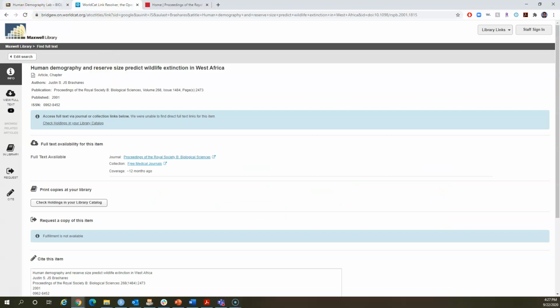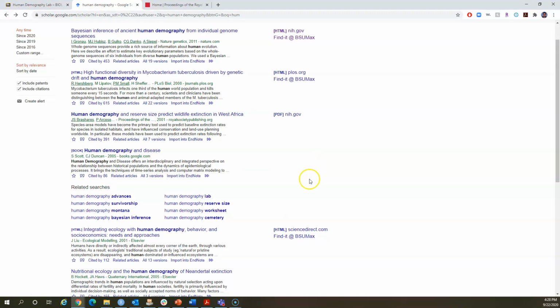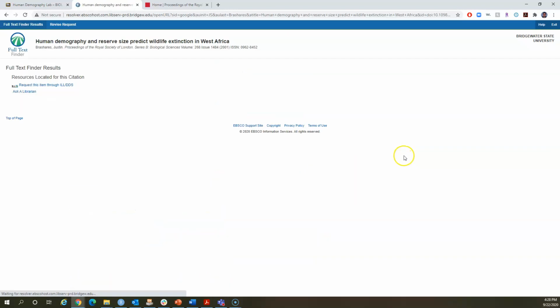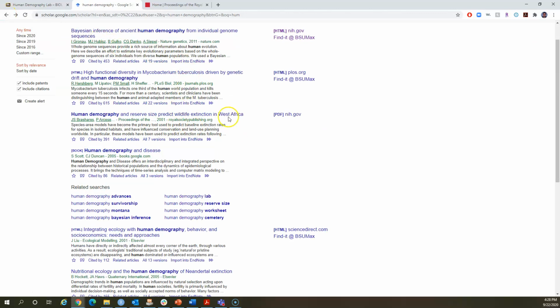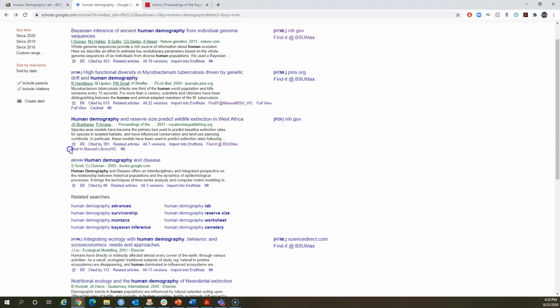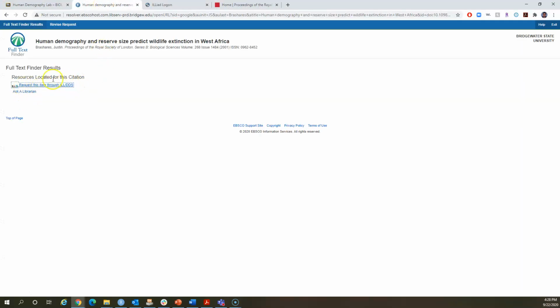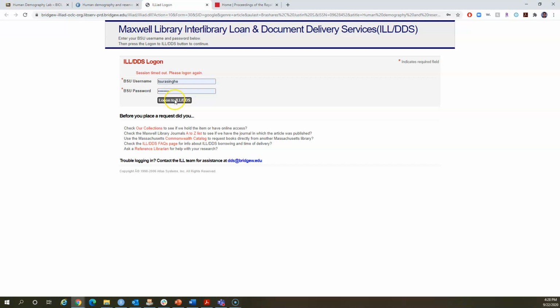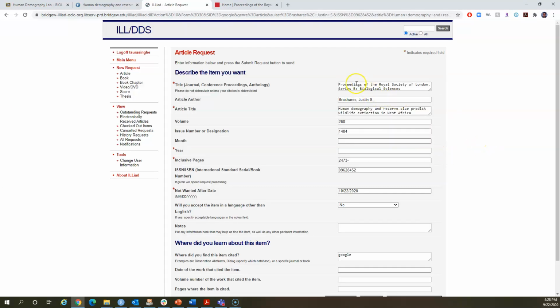So what would you do when you don't have access to that article directly, like in that case? Go back and click the other BSU link. See what I did? I couldn't get it from the Find it in Maxwell link, so I clicked Find it at BSU. Now click that, interlibrary loan. This interlibrary loan is free. All you have to do is first log in, and then some of the information regarding the article you request is partly filled in.